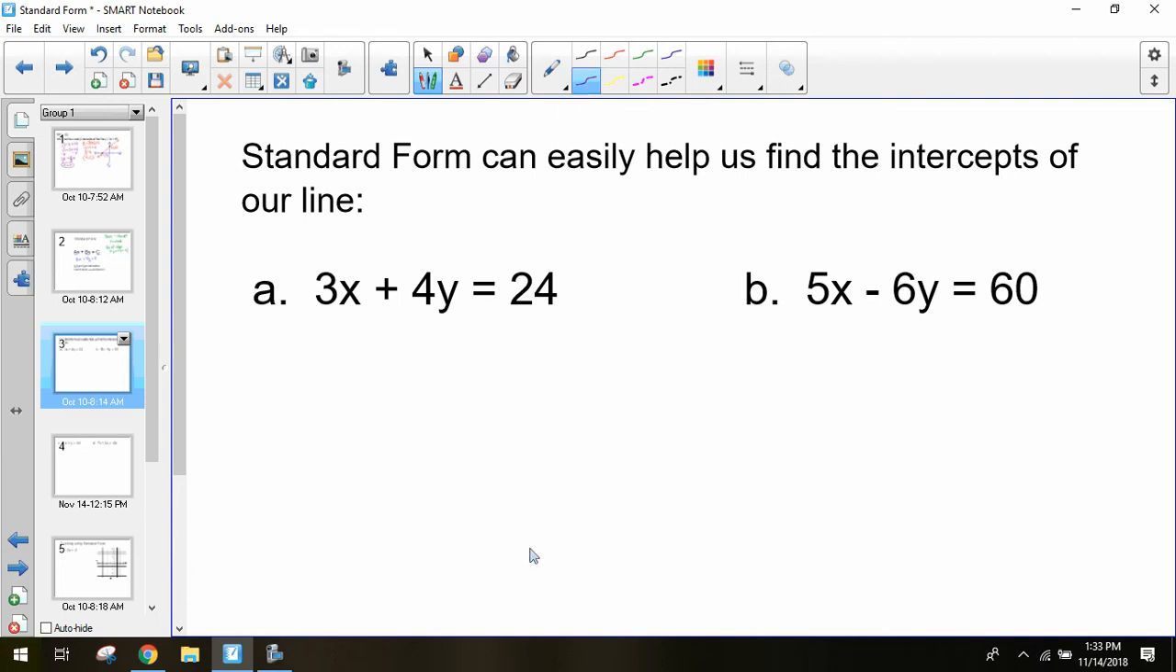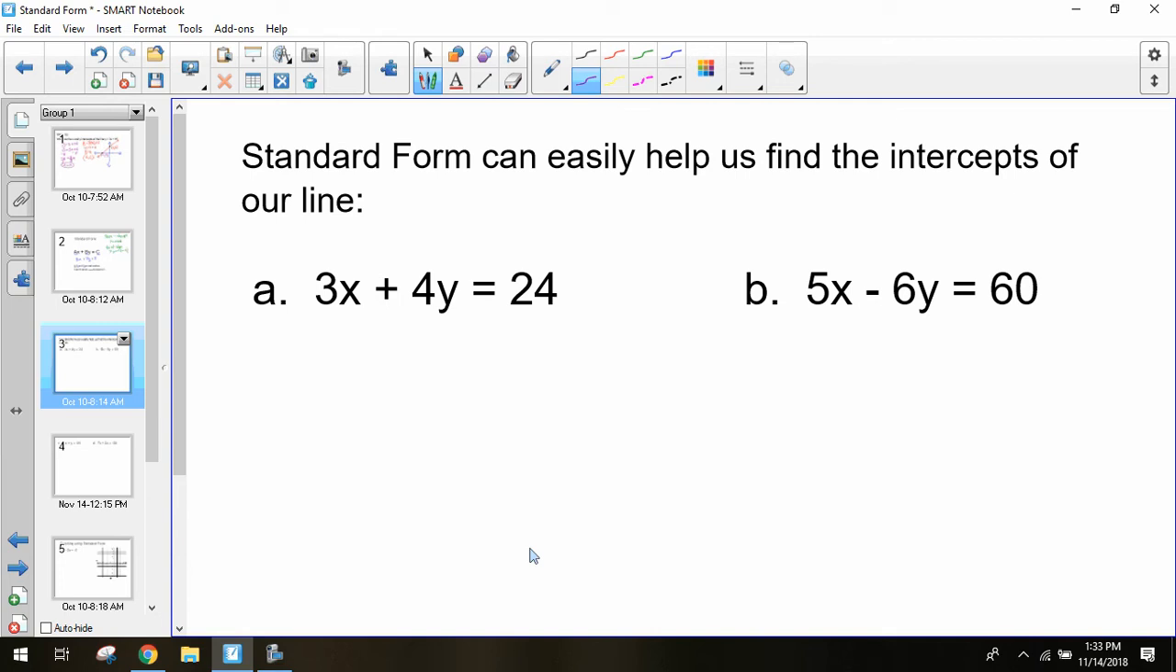So for this first problem, I have 3x plus 4y equals 24. If I want to solve this problem, once again, we have to think back to an intercept. I need to think my intercept occurs when one of my values equals 0.